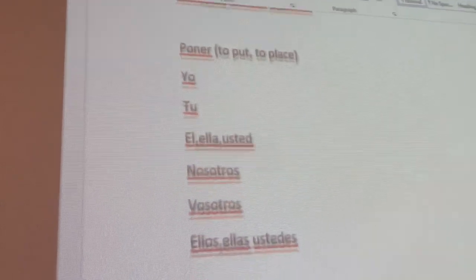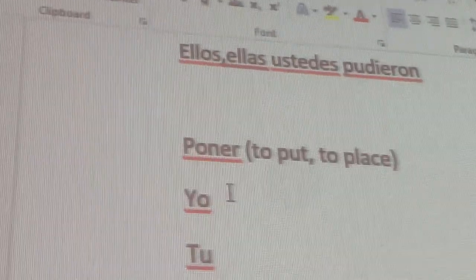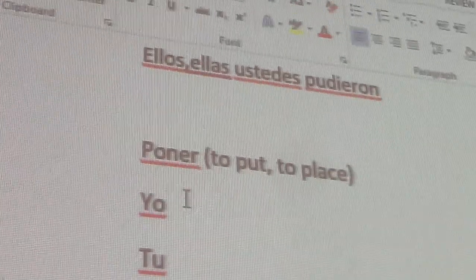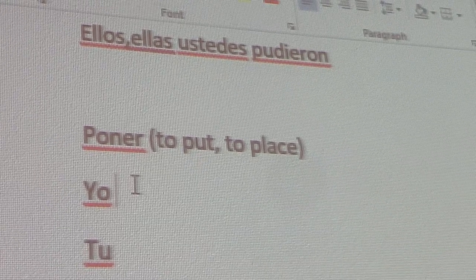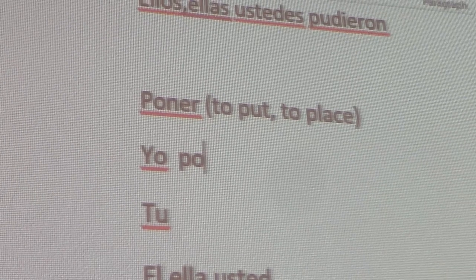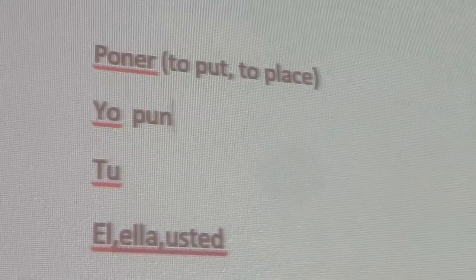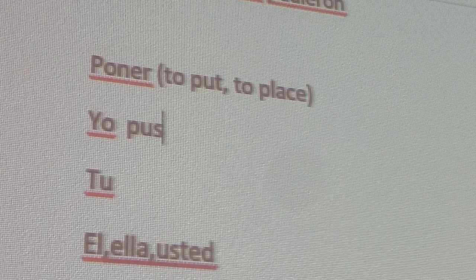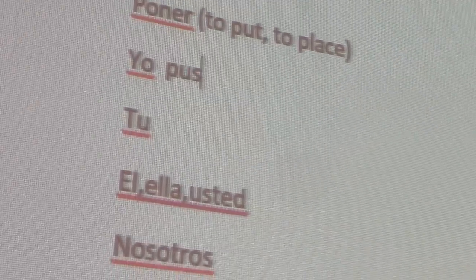Let's go to another verb that is also irregular. The verb poner. The verb poner means to place or to put. I put, you put, she put. So the verb is poner. So the O here changes to a U, and the N changes to an S. And you still use the same ending for all past tense.